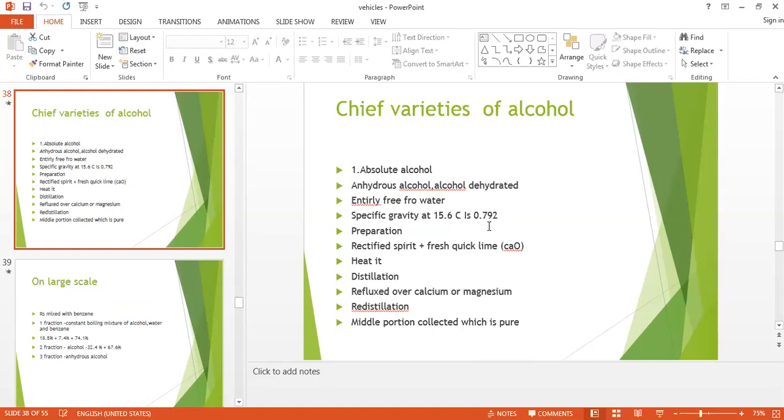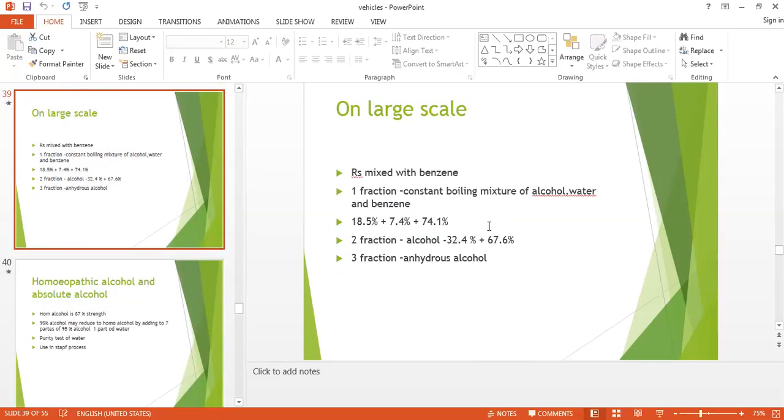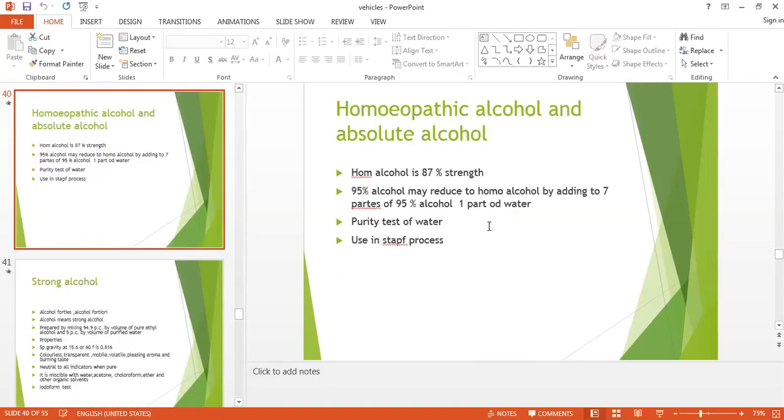Specific gravity is 0.792. Practically, we can convert this absolute alcohol into the homeopathic alcohol by adding 7 parts of alcohol to 1 part of water. Then we can check the purity of this absolute alcohol by adding anhydrous copper sulfate, and the use of this absolute alcohol is in the Staff process. So this is about absolute alcohol.